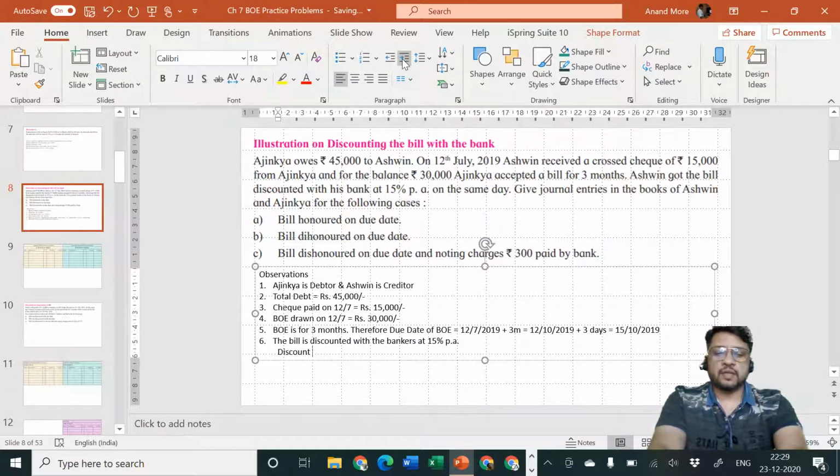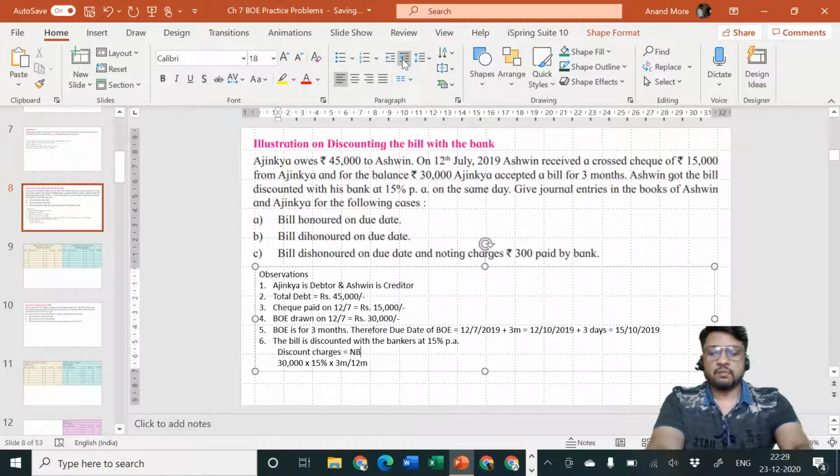Therefore discount charges is equal to the amount of bill, rupees 30,000, into 15% into 3 months upon 12 months, because unexpired period is equal to 3 months. Oh, I think I have not written the formula here. Just a minute, sorry for that. Let me write down the formula first so it will be easy for you to understand.